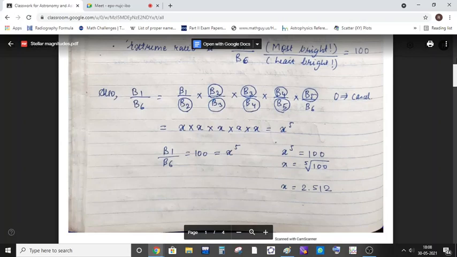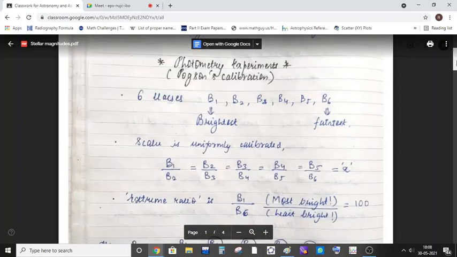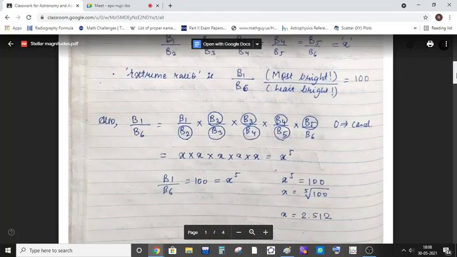Coming to the next point, the extreme ratio. Now, what do you think extreme ratio is? This is a term given by me. You won't find this in textbooks. I gave it this name. Extreme ratio is the most bright upon the least bright. Basically this ratio is called something different, but I call it the extreme ratio.